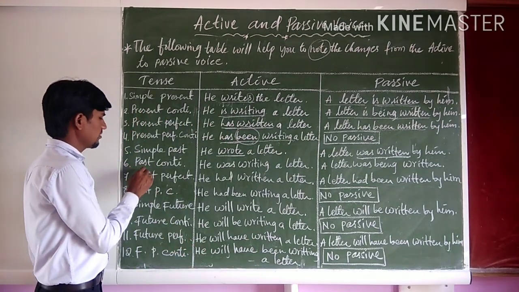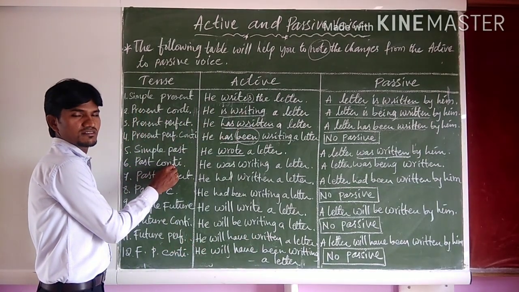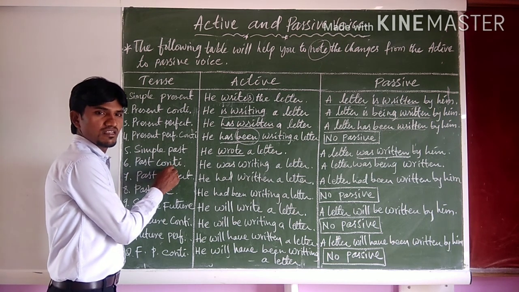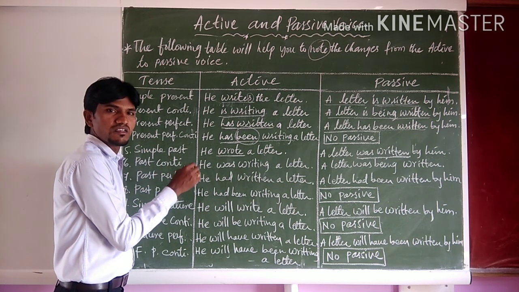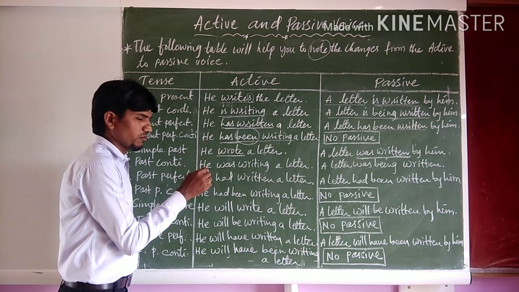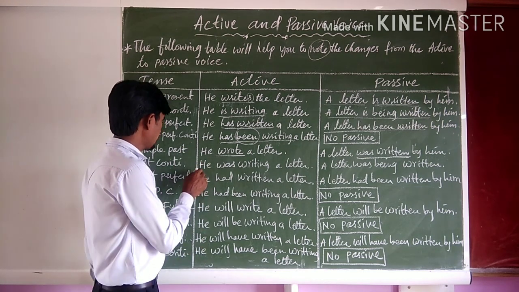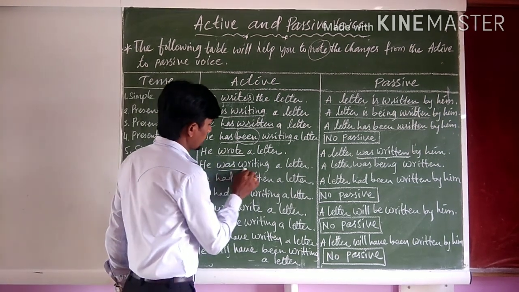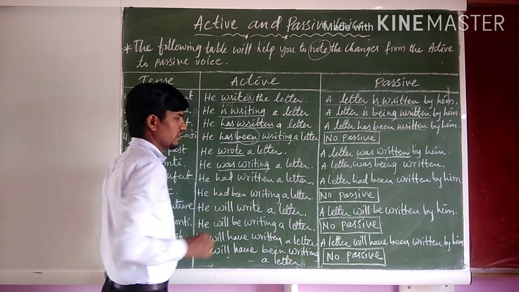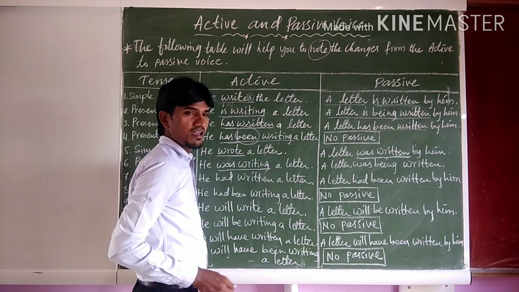And the next one, past continuous tense. Its structure is subject plus was or were plus V4 plus object. So the example is he was writing a letter.